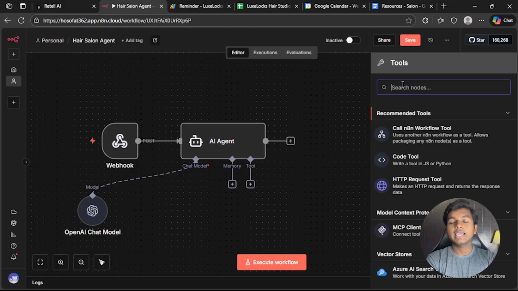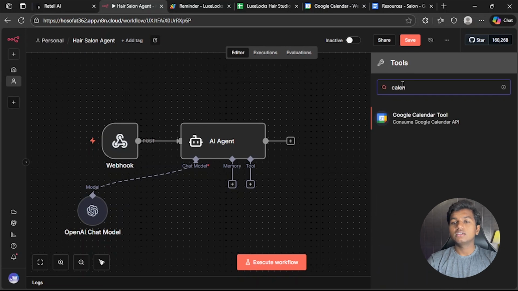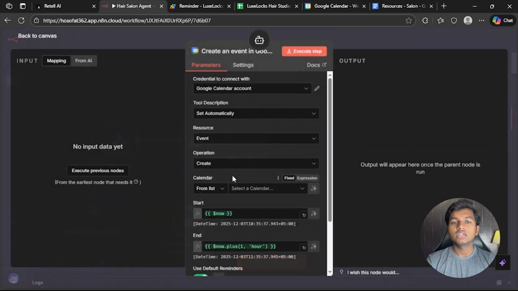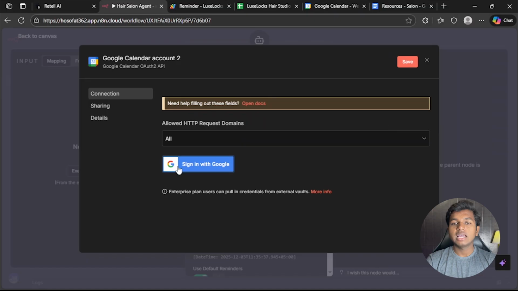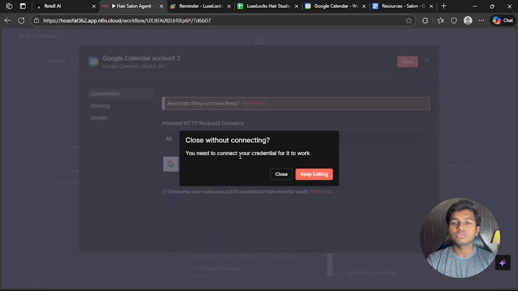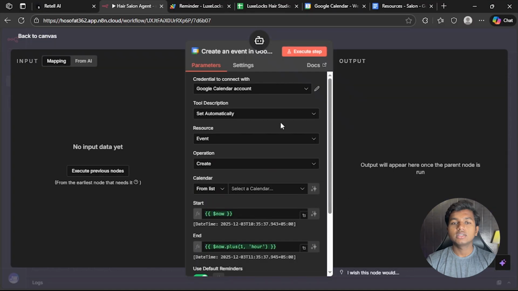Now we are going to add book, cancel, all the tools that it will use, which will be using Google Calendar. So let's search for calendar. This is our Google Calendar tool. Already added my Google Calendar account, but when you are using this for the first time, you will have to click on create new credential and you will have to sign into your Google account. I already did it, so I don't have to do that. Close it. So I just have to add this information. Tool description set automatically.